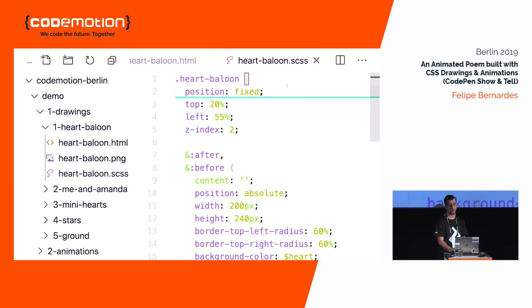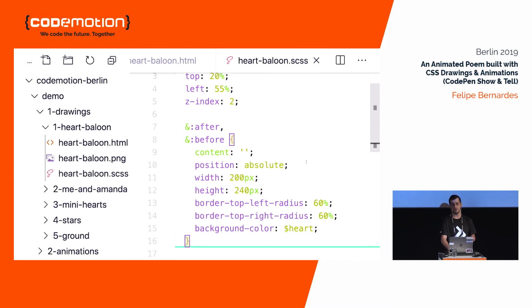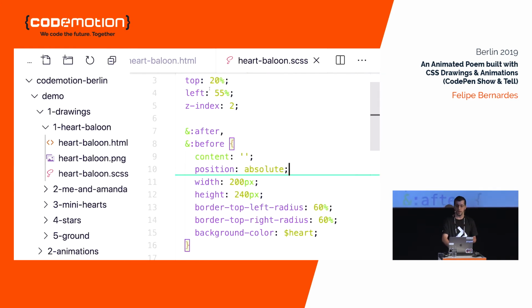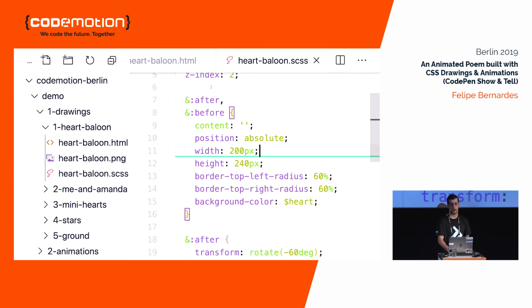And for that, what we do is positioning the heart balloon first at the screen from 20% of the top of the screen and 55% of the left. And the after and before pseudo elements are, first of all, positioned relatively to the heart balloon container. They have a height slightly higher than the width to make it a rectangle.